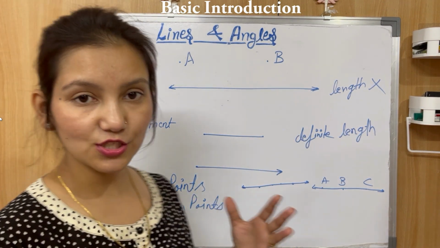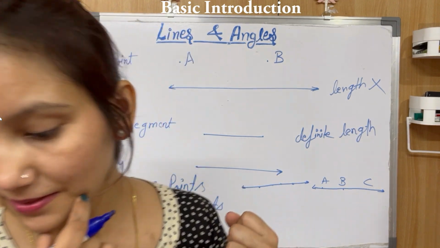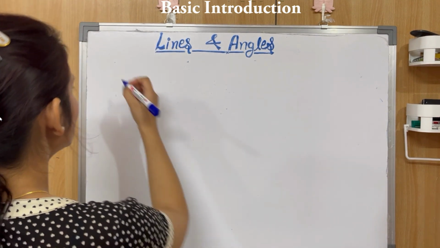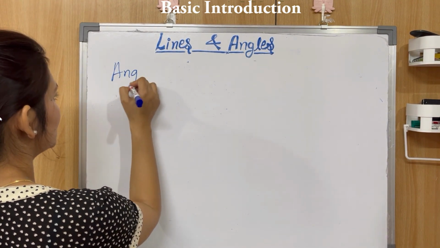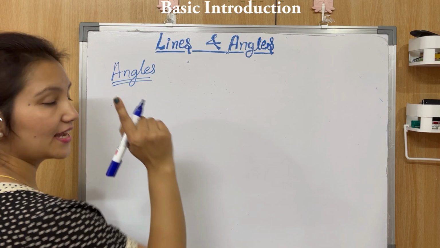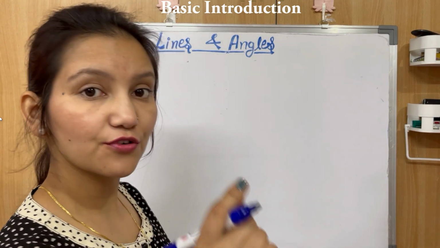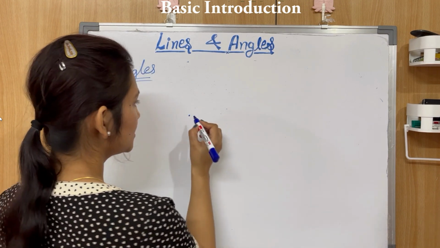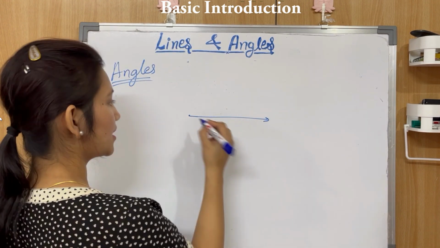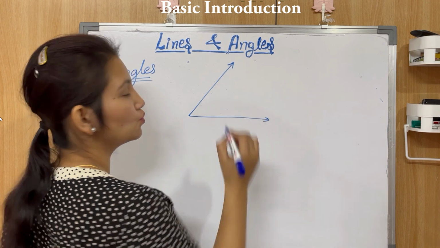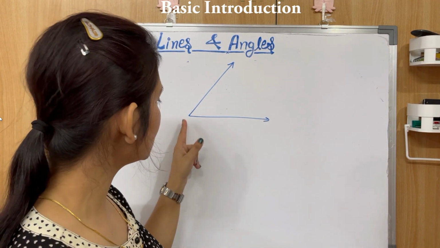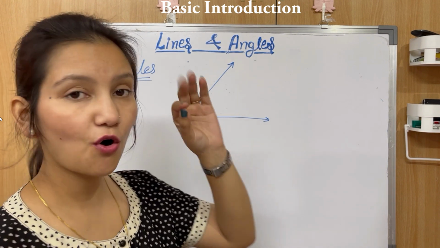Okay, so now let's move on to discuss angles. So what are angles? When two rays originate from the same point, so this is a point, and this is ray 1 and this is ray 2, then they form an angle.